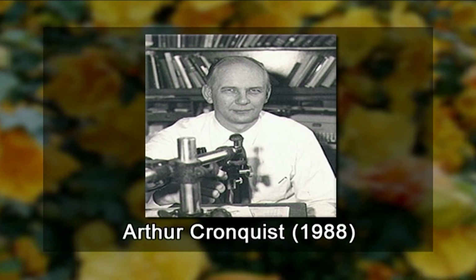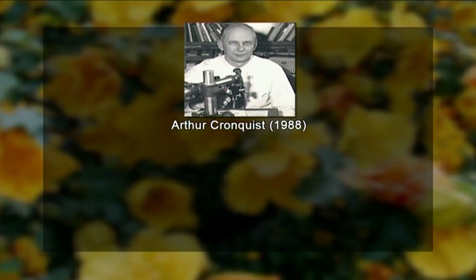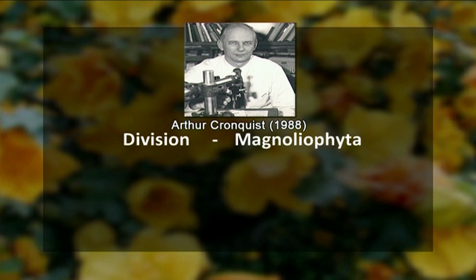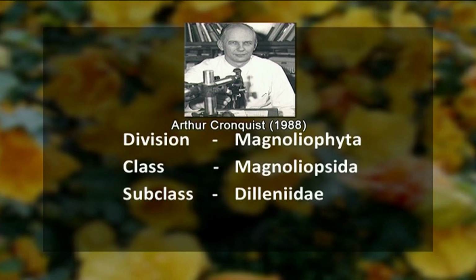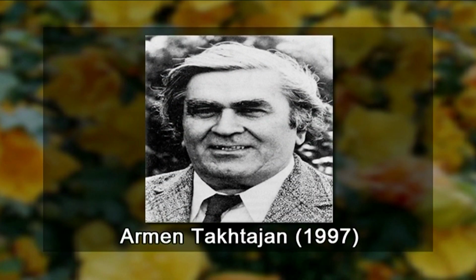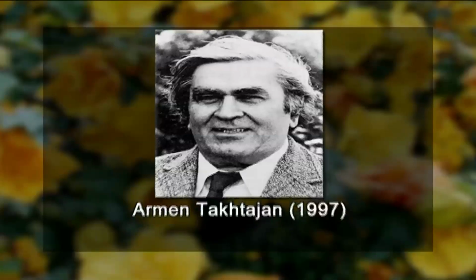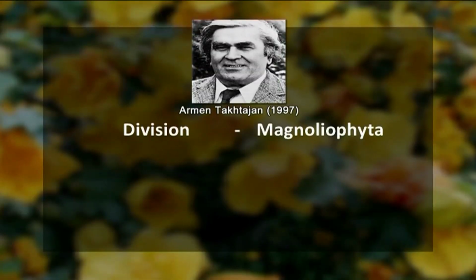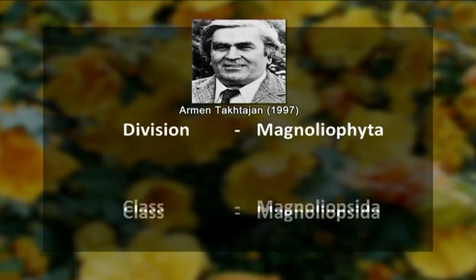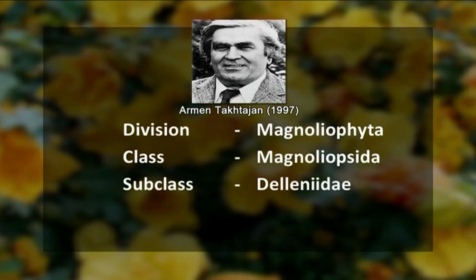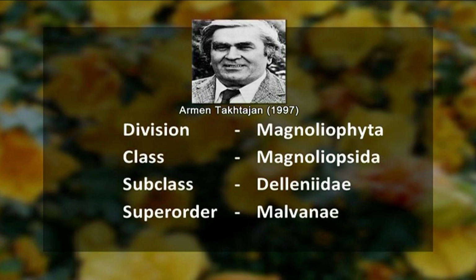Later on, an American taxonomist, Cronquist, classified Malvaceae under the division Magnoliophyta and the class Magnoliopsida. He recognized a subclass by the name Dillenidae, and order again, just like Bentham and Hooker, Malvales. Takhtajan, the famous Russian taxonomist who based an evolutionary system of classification, classified Malvaceae under the division, again just like Cronquist, Magnoliophyta, class Magnoliopsida, subclass Dillenidae, but he incorporated one superorder by the name Malvanae, and order again repeating Malvales.